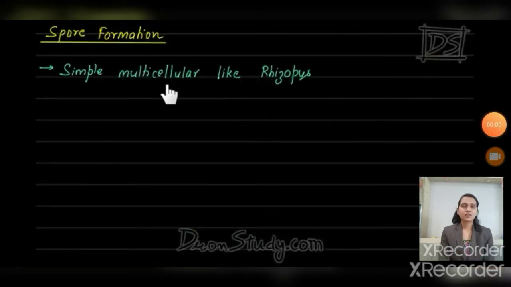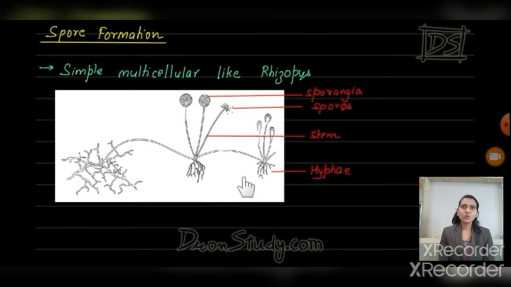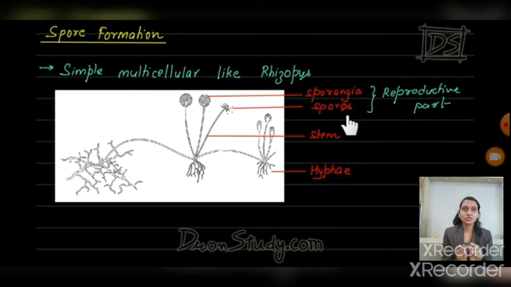Understand? The next type of asexual reproduction is spore formation. Spore formation occurs in simple organisms like Rhizopus. Rhizopus is a kind of fungus. See in that picture, it is a picture of Rhizopus, also called bread mold. The root-like structure below is called hyphae. Then there is a stem-like structure, and above it a balloon-like structure called the sporangium, and inside that sporangium the spores are present. So the sporangium and spores are both reproductive parts of Rhizopus.